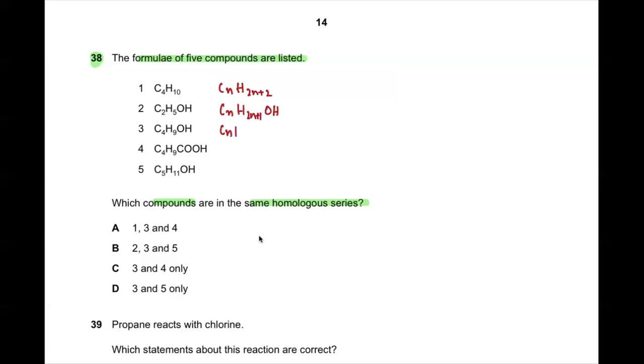And the same Cn, H2n+1 OH. And over here, CnH2n+1 COOH. And if you see C5, 2 fives are 10, means 2n+1 OH. So this, and this, and this. So these three belong to the same homologous series. So A, C, and D go wrong, and B is the correct answer. Is this clear? Yes, any confusion so far?